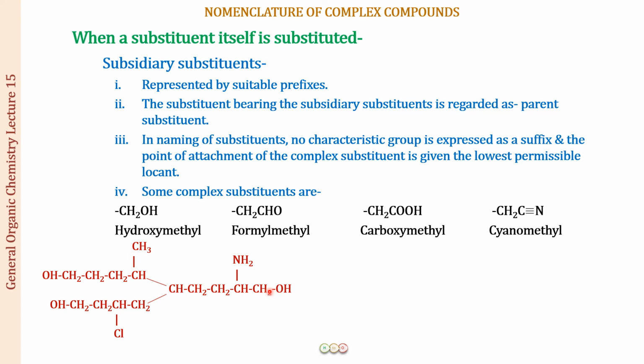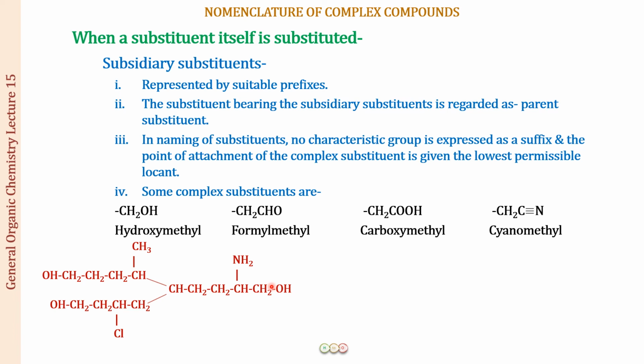So this means if we move this way or we move this way, it is going to be the same number of carbons. If we start this way, it is going to be 1 2 3 4 5 6 7 8 9, and this is 9 only, right? So from all ways I am getting 9 carbons. So the longest chain has to be a 9 carbon chain. Now what you have to look at is that if you start from this side, you will get OH at position number 1. If you start from this side, it is OH at position number 1. And when you end it at one chain, the position number of the OH is also going to be the last one, that is the 9th position. So always you are going to get the same numbering for the functional groups.